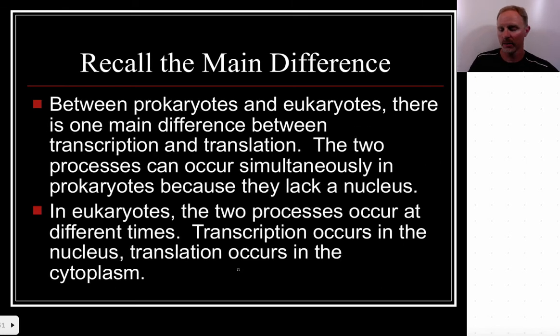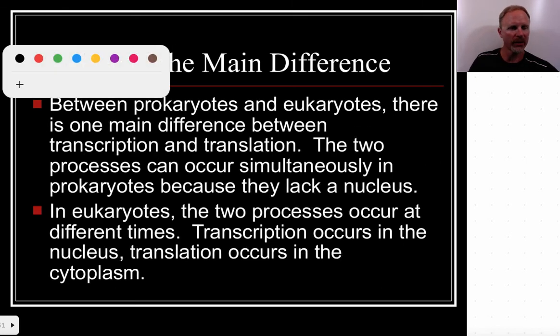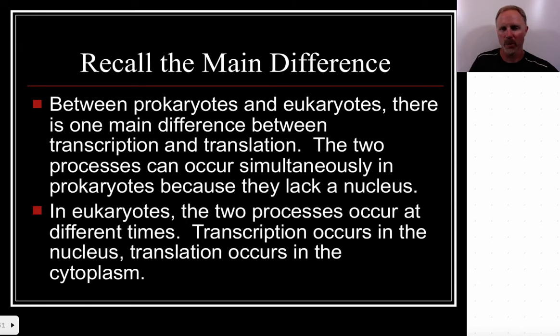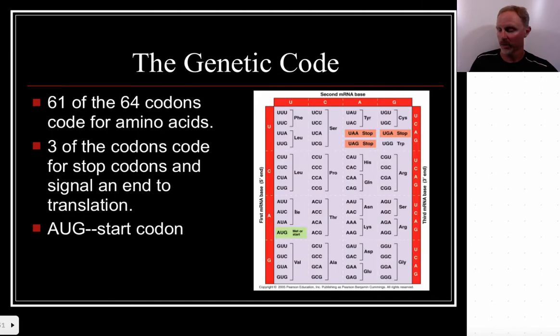Okay, and then recall, of course, the main difference. We said the main difference between the prokaryotic and eukaryotic cells is that the processes at the heart are the same, but they occur at the same time in a prokaryote and at different times, of course, in the eukaryotic cell. We looked at this chart here.